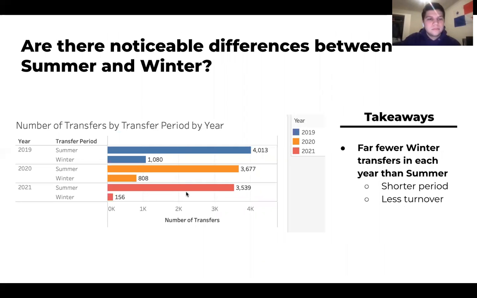Going back to the question about the transfer periods. So are there differences between summer and winter? This bar chart clearly shows that yes, there are far fewer winter transfers in each year than in summer. And this makes sense because the winter period is much shorter and there's just less turnover of players.